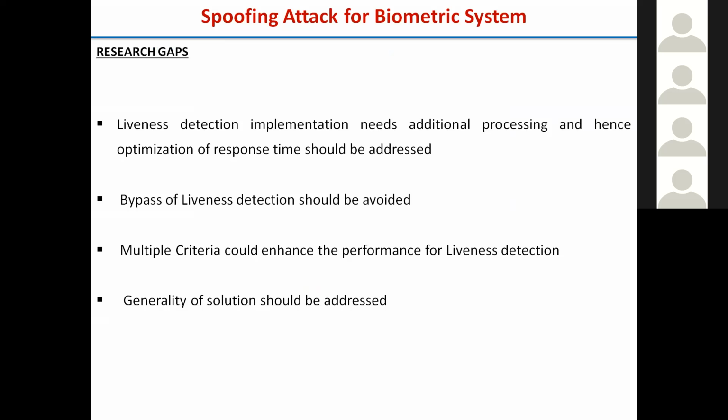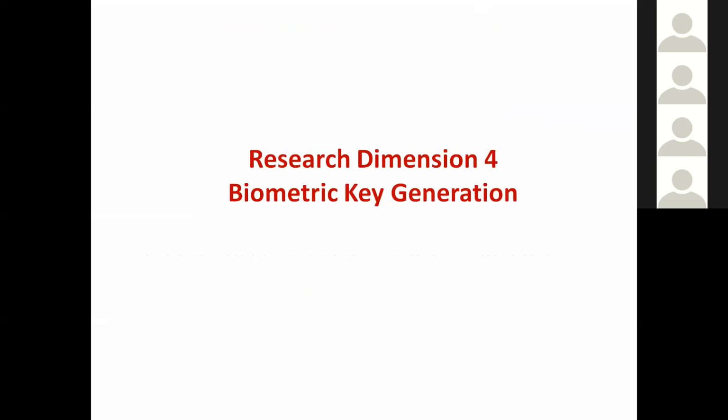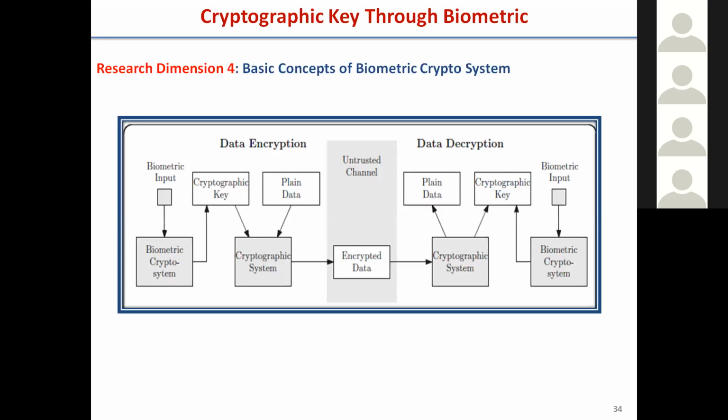Now, these are some of the research gaps here. It is easy to bypass. When we develop a presentation attack detection, it should not be bypassed easily. And rather than one criterion, you put multiple criteria, and how they are combined to take the decision is also one of the research dimensions. The fourth dimension for research here is biometric-based cryptographic key generation, where research is also going on.